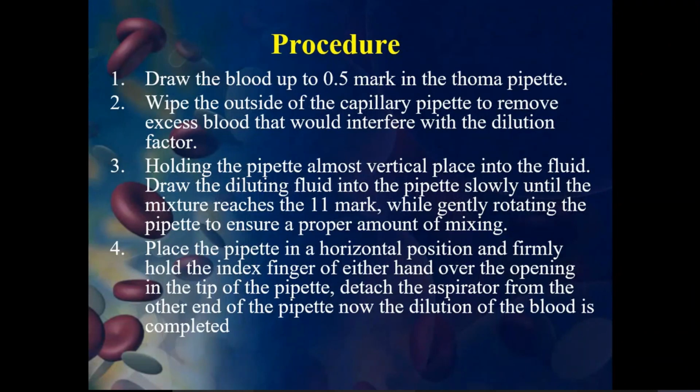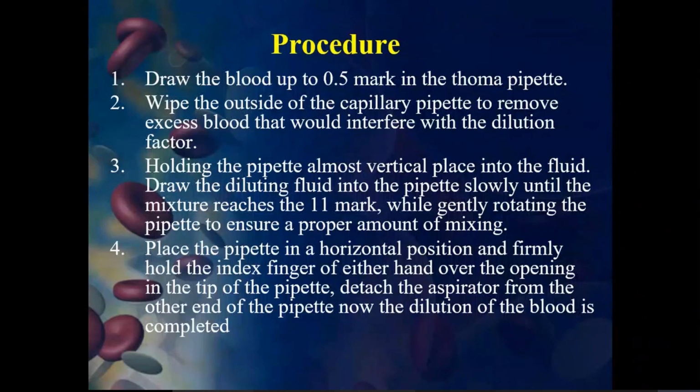So the thermopipette will be cleaned on the outside with wipes. If you don't wipe, there will be interference from this blood with the WBC count. That's why you have to wipe off all the blood from the thermopipette.